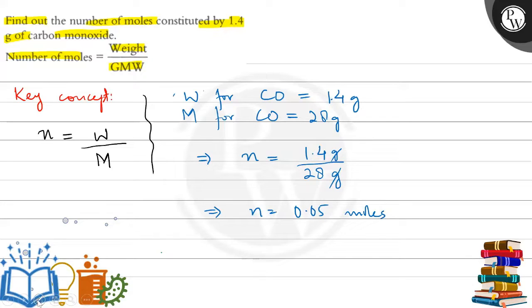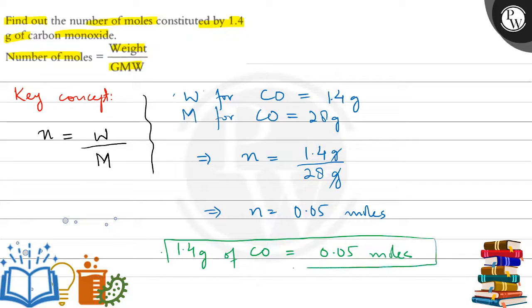ठीक है. So that means 1.4 grams of carbon monoxide is equal to 0.05 moles. Clear? So this is the final answer to the question.